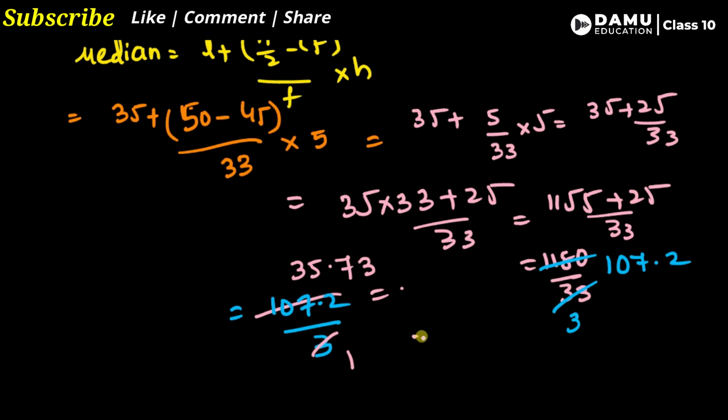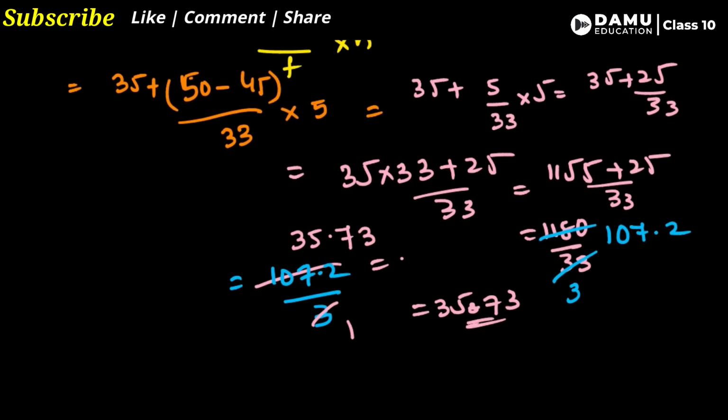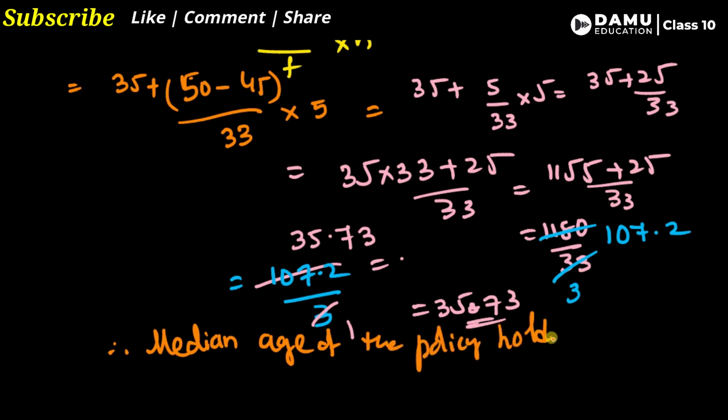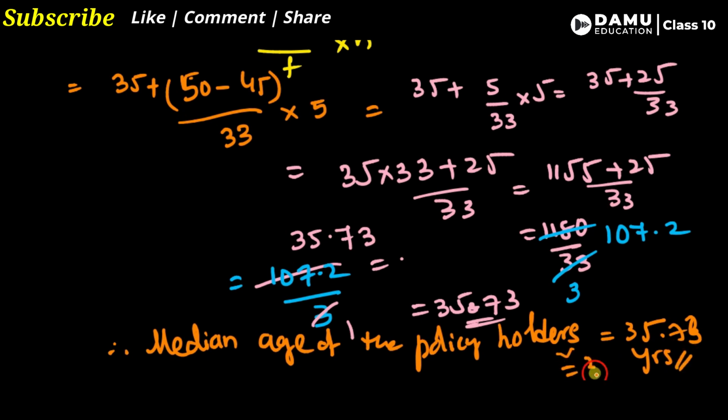So that will be equal to 35.73 approximately. You can take the value like this. So what is the median age here? Therefore, the median age of the policy holder is equal to 35 or 36 years, approximately 35.73 years, or you can take approximately 36 years.